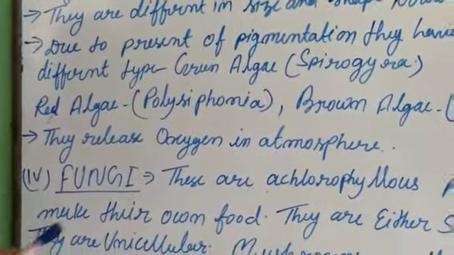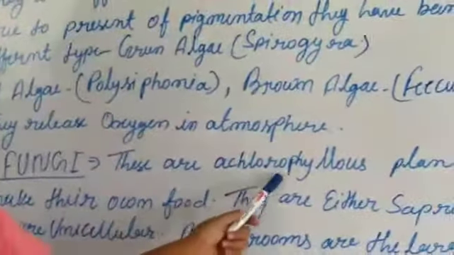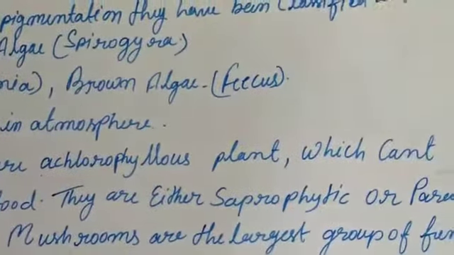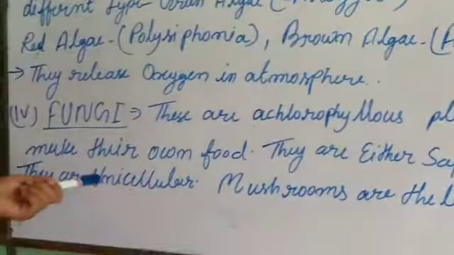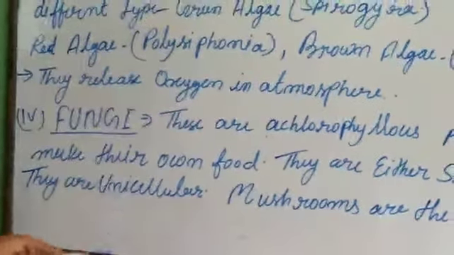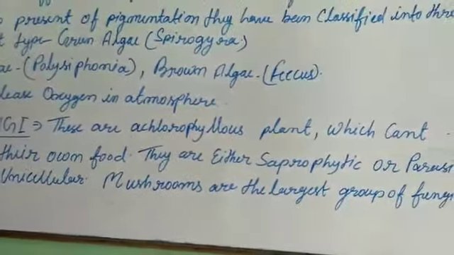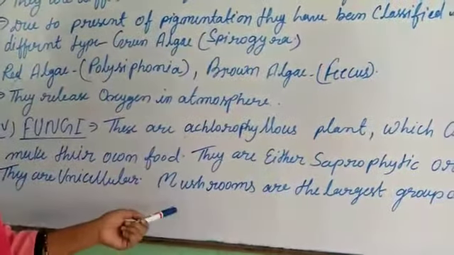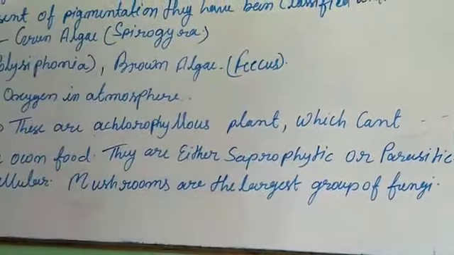Let's see. The fourth one is fungi. These are non-green plants which can't make their own food. They are saprophytic, so they can't make their own food. They are just like parasitic. They are either saprophytic or parasitic. They are unicellular, it means it has one cell. Mushrooms are the largest group of fungi.